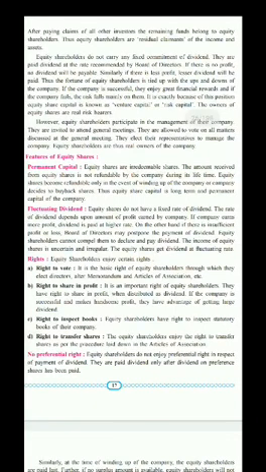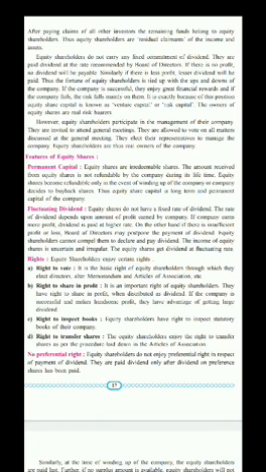The company conducts an annual general meeting every year, and this meeting cannot be attended by all the investors. Only equity shareholders have the right to attend this general meeting. Another thing, they can elect their representatives, which are known as the board of directors, to look after the business of the company. They can ask at any time for the inspection of the books of accounts. Therefore, they are known as owners of the company.